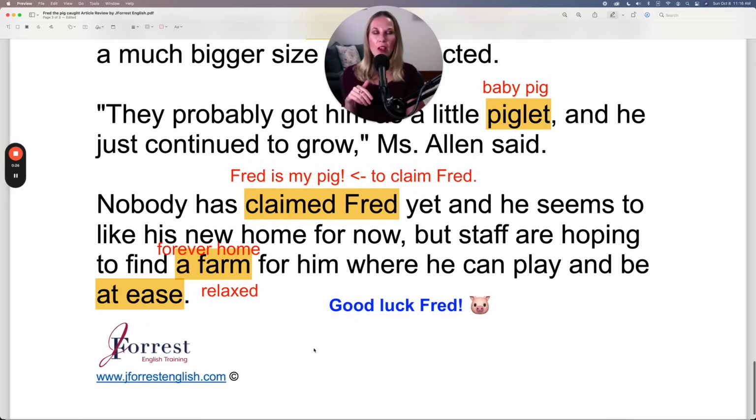So what I'll do now is I'll read the article from start to finish. And this time you can focus on my pronunciation. So let's do that now.